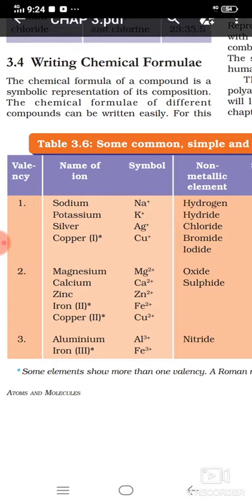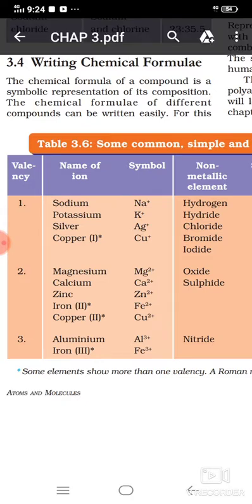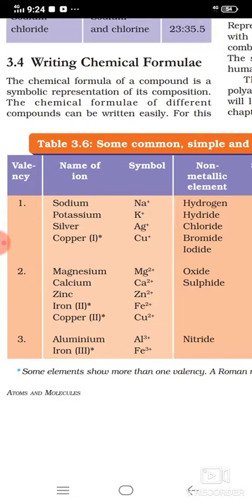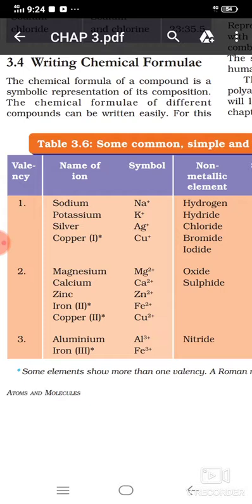If I ask you the valency of sodium, some of you may write 1 and some may write 1 plus. 1 is right, that denotes the valency. If you write 1 plus, that is the oxidation number, not valency. Please note that when writing valency we do not write the charge. Please remember that.